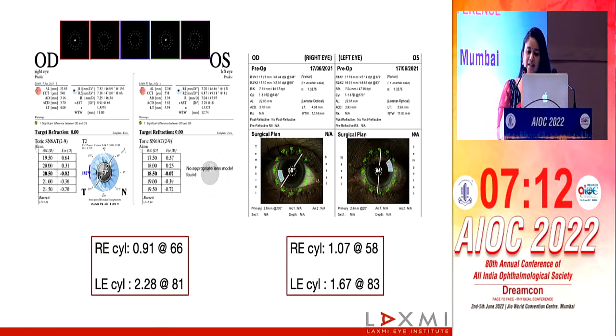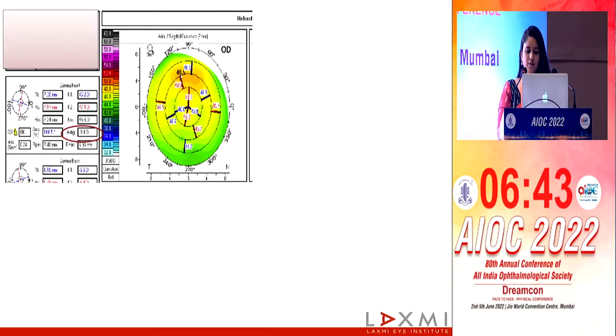So she underwent a LENSTAR measurement as well as a Verion scan. It is always a good idea to look at multiple data points from different machines, because that's going to give you a clue for your astigmatism. Now here you can see the keratometry values from the two machines are not too different. It's a good idea to look at the raw data. There you can see the LENSTAR raw reflections, because this validates your data. And you can see that the reflections are not precise. Some are darker than the others.